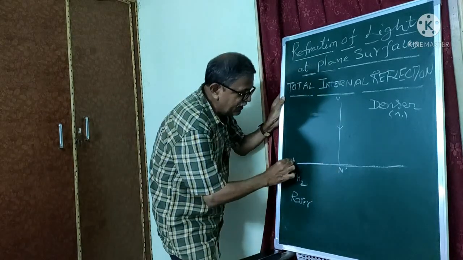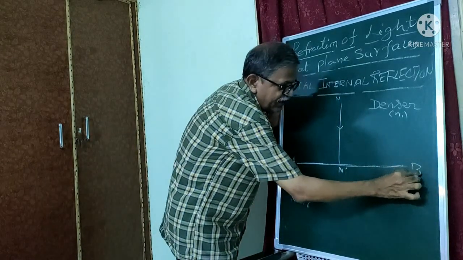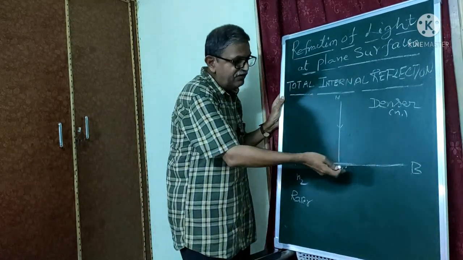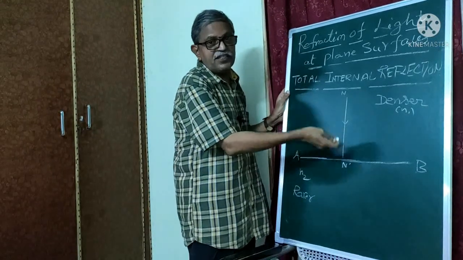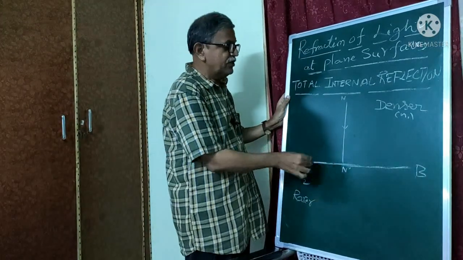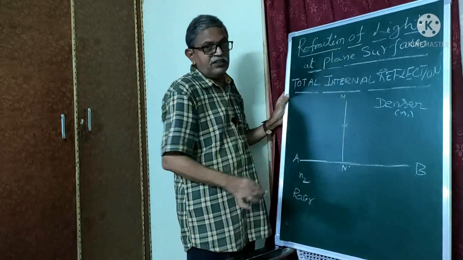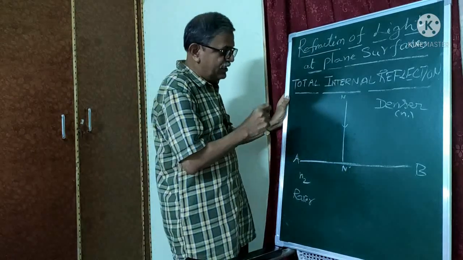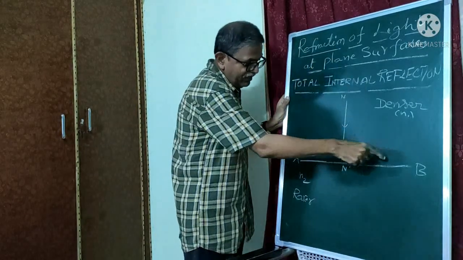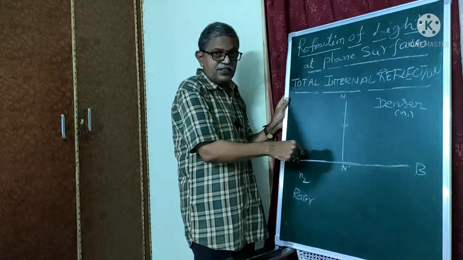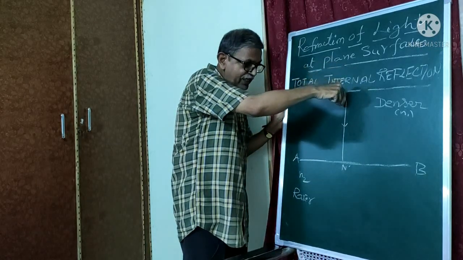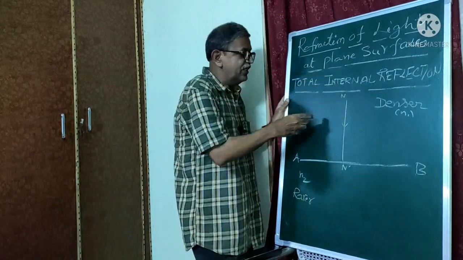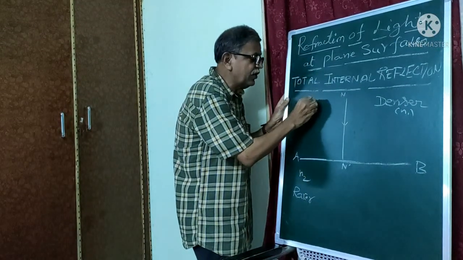So this A and B is the demarking line or the interface of both the media. AB is the interface line of both the media. N dash is the normal. For example, a ray of light is incident on the surface of the interface with 0 degrees. That means here it is incident at N dash. That is, the angle of I is 0 degrees.